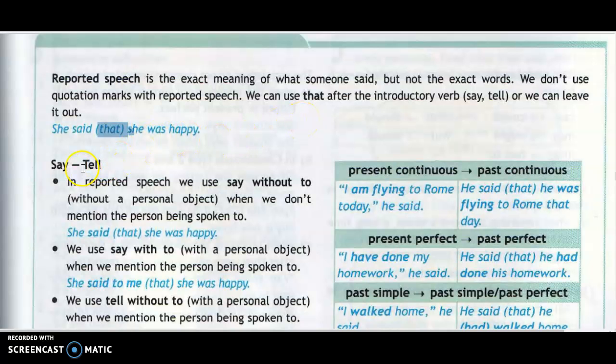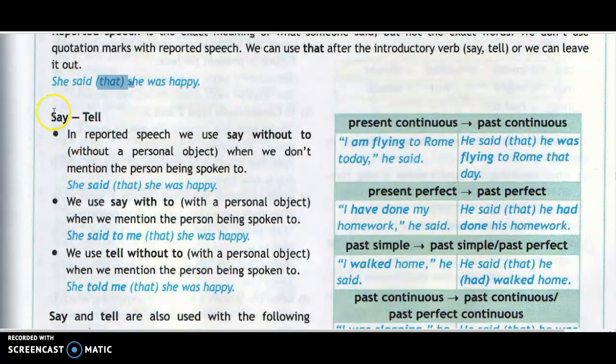No. Two words you should remember. These will help you at the beginning of the sentence. For example, he said, she said, he told me, they told me, like that. These two words are very, very important in the first part of the reported speech.